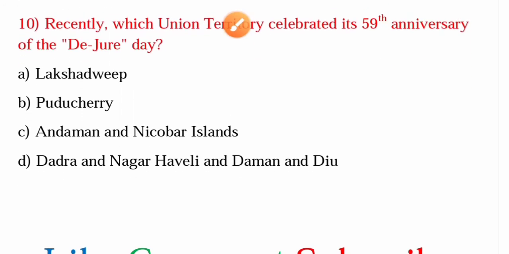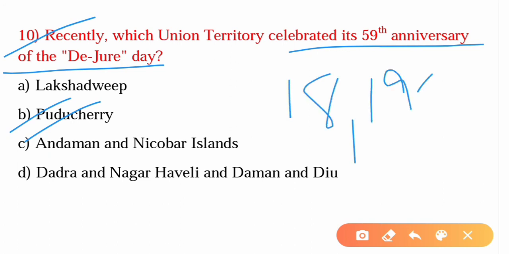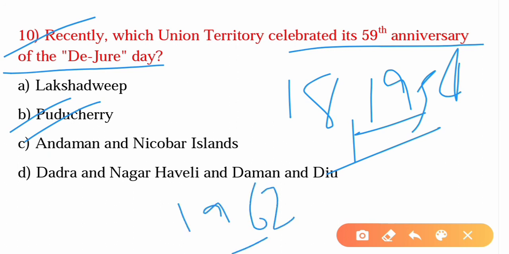Alright, the 10th and the last question is, recently which union territory celebrated its 59th anniversary of De Jure Day? So the answer is option B, Puducherry. Puducherry became independent by virtue of a referendum on October 18, 1954, but the Treaty of Cession signed between the French and Indian government was ratified by the French Parliament only on August 16, 1962, and so on that day the de jure, you can say the legal merger of UT Puducherry with the Indian Union was effected.